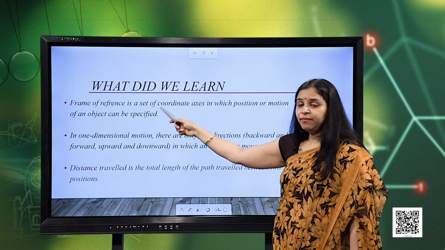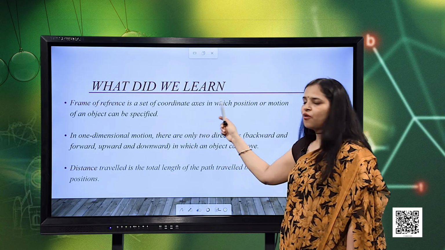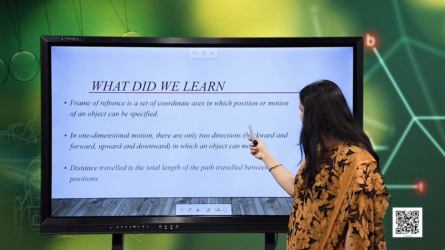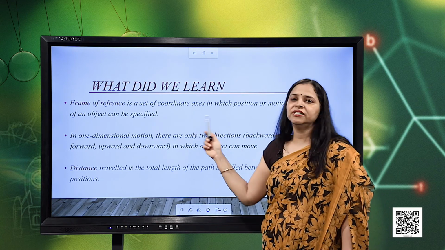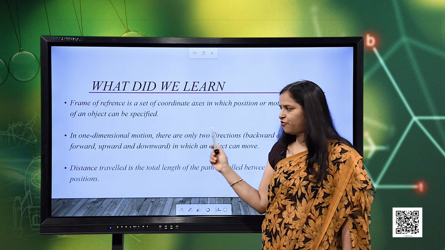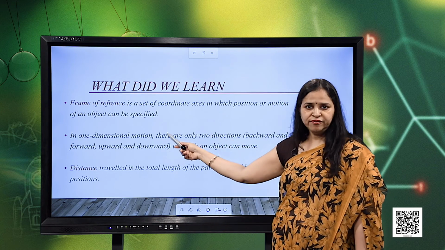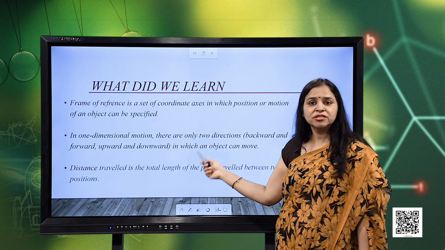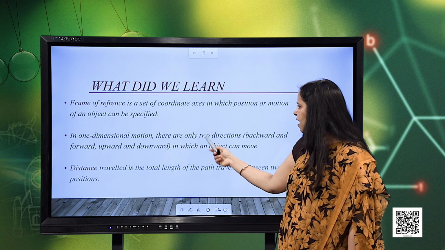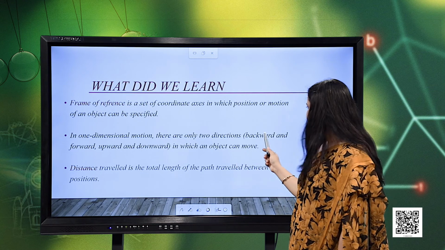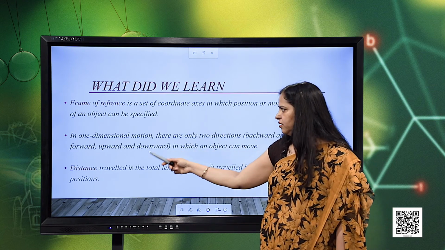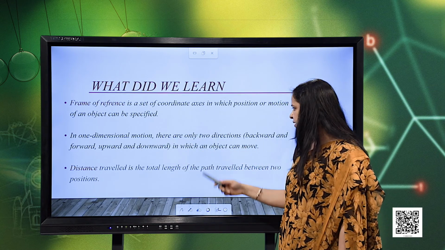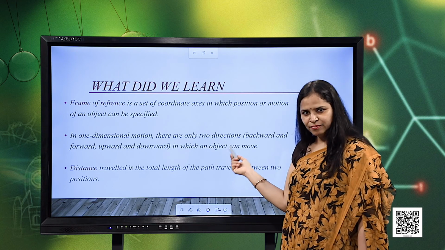Next, a frame of reference is a set of coordinate axes in which the position or motion of an object can be specified. The next point is that in one dimensional motion, or motion in a straight line, there are only two directions, backward and forward or upward and downward, in which an object can move.